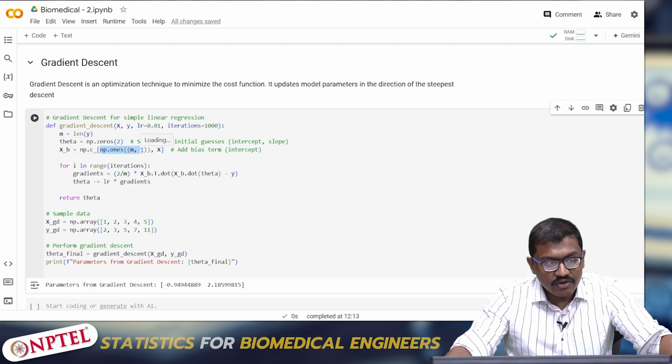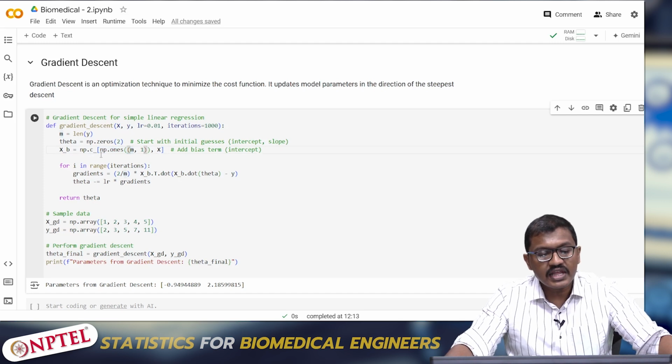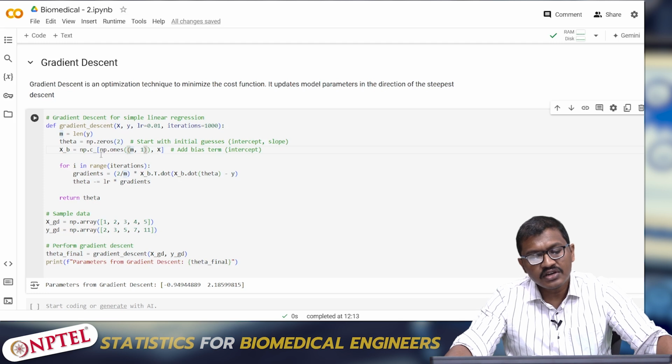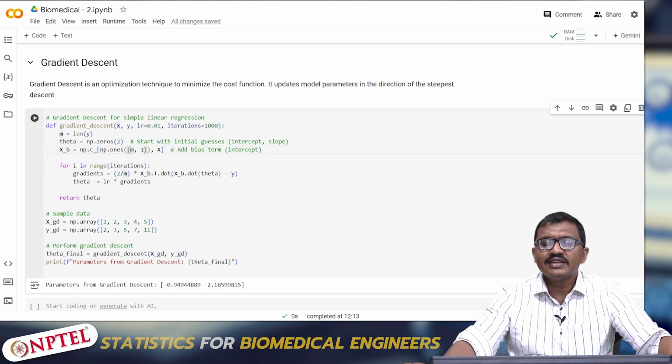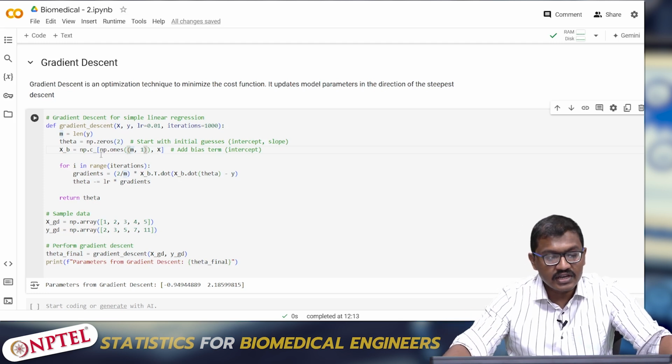So here the value of y is 1, 2, 3, 4, 5. So np.ones of 5, 1, and x, the value of x, 1, 2, 3, 4, 5 will come here, and the length is 5, so np.ones of 5, 1s, and x. So np.c_ of 5 ones and x will create a similar bias term which we need for calculating the gradient.